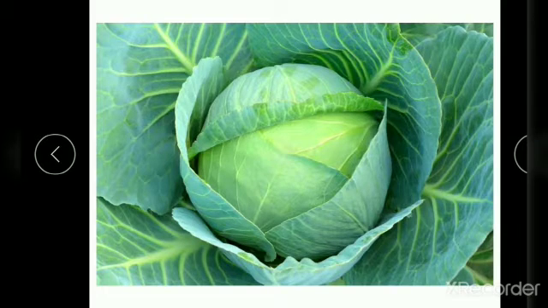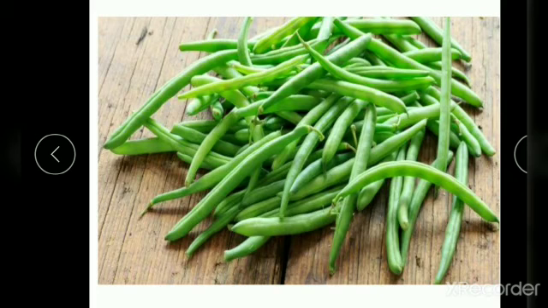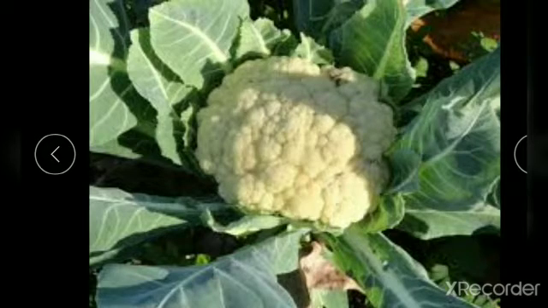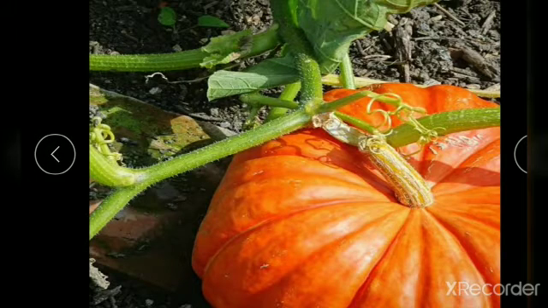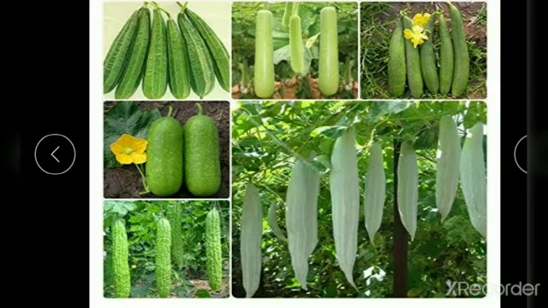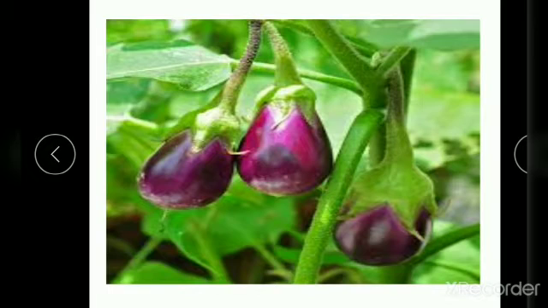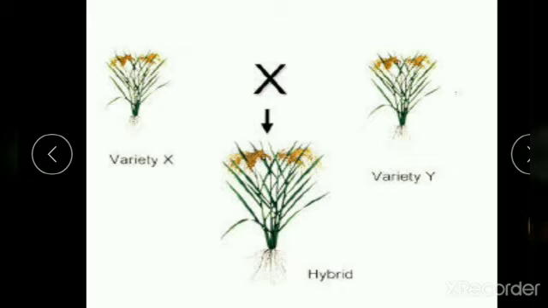vegetables like cabbage, radish, beans and cauliflower grow well in the winter season. So what are the vegetables which grow well in the winter season? Cabbage, radish, beans and cauliflower. And the pumpkin, gourds, be it bitter gourd, snake gourd or bottle gourd, and the brinjal, these types of vegetables grow well in the summer season. These are the vegetables which grow in winter and summer seasons.